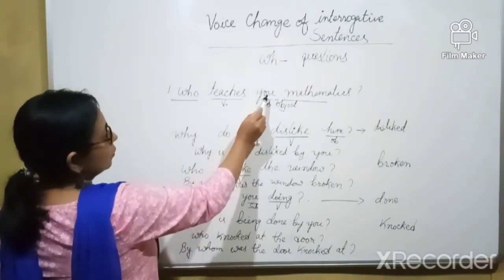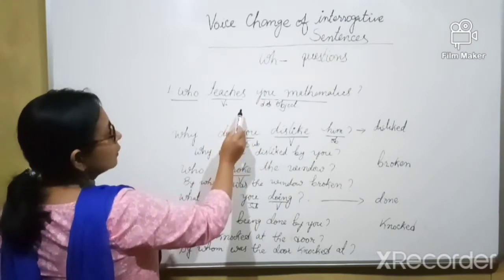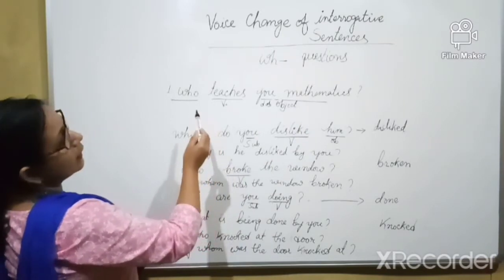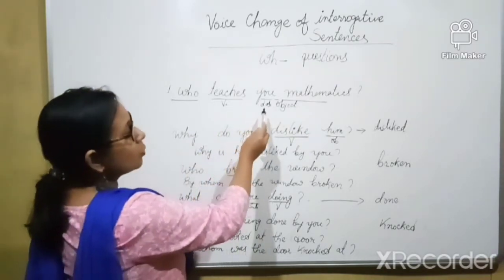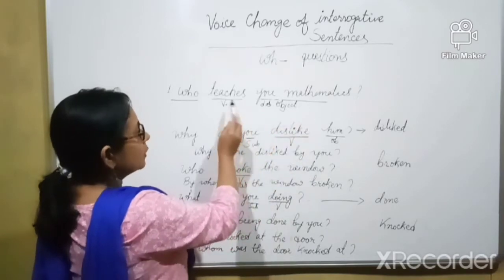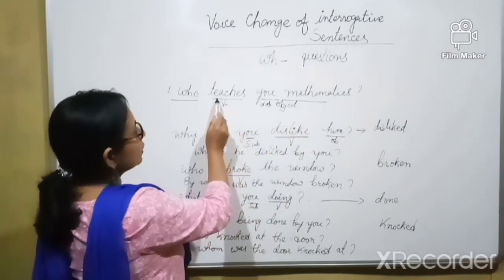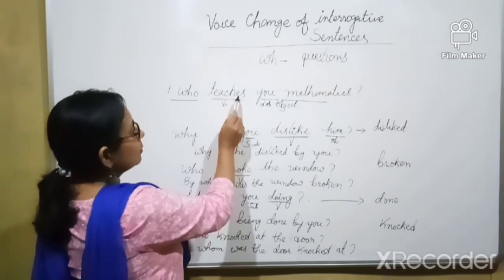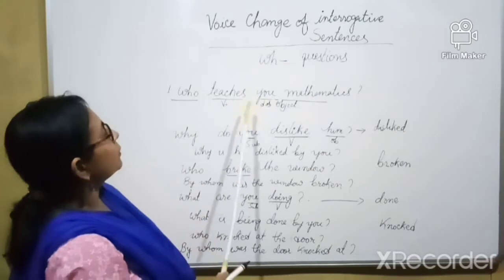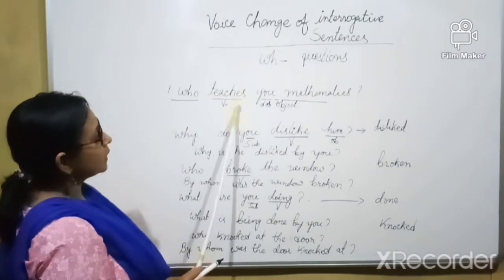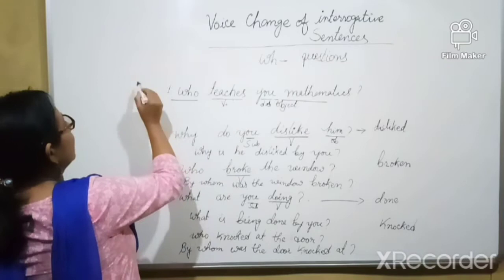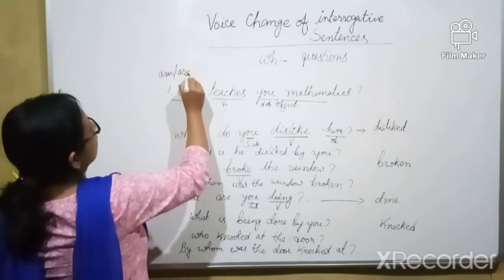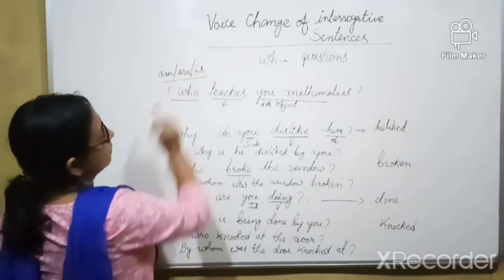You are taught mathematics. If we turn the sentence into passive voice, it will turn into: you are taught mathematics. Just look here, because the main verb of the sentence is given in the present indefinite tense. So the present indefinite tense form of verb be is am, are, is. Any one of these will come.